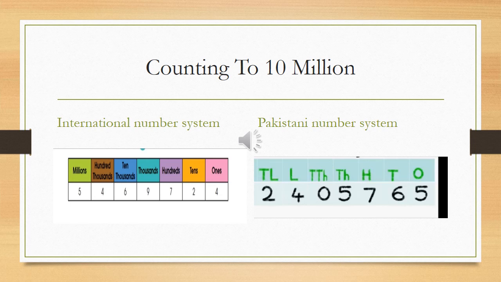In the international number system, we have ones, tens, 100, 1,000, 10,000, 100,000 and millions and so on. But in our class, we have to cover till million in the international system. And if we compare these numbers with the Pakistani number system, we have ones, tens, 100, 1,000, 10,000, lakh and 10 lakh. Understand? So the Pakistani and the international number systems somewhat differ from each other.